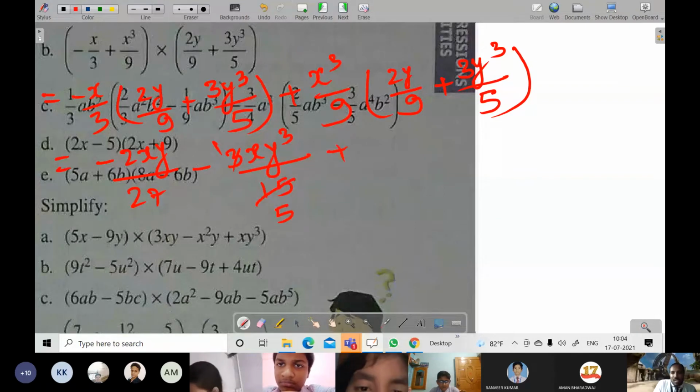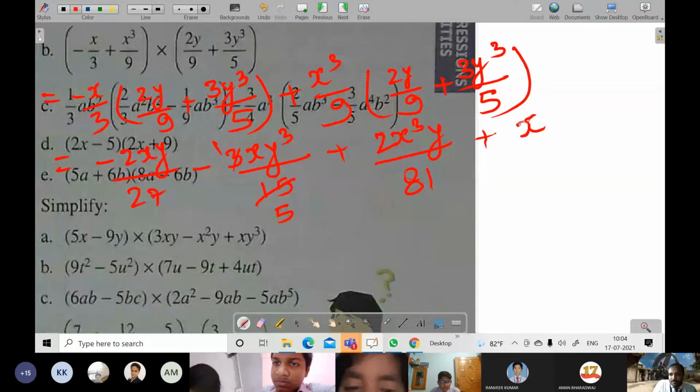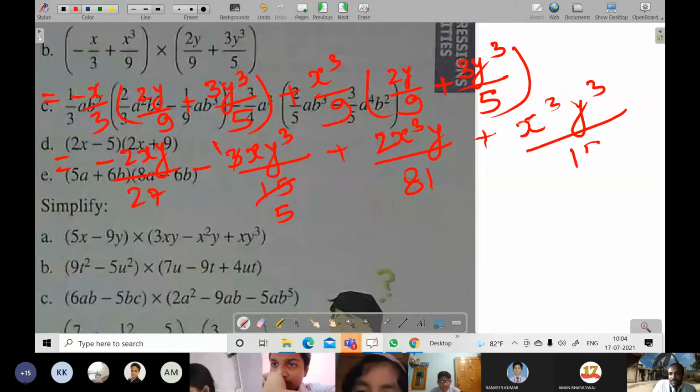And then after plus, here it will become 2x cube y by 81. And then after plus, it will become 3 3 is 9, it will be cancelled. So I will be writing directly x cube y cube by 15. Understood? I have just cancelled this 9 and 3. 3 3 is 9. So 5 3 is 15 it became. And after that, if I look, is there anything like terms? There is nothing like that. So this will become the answer.